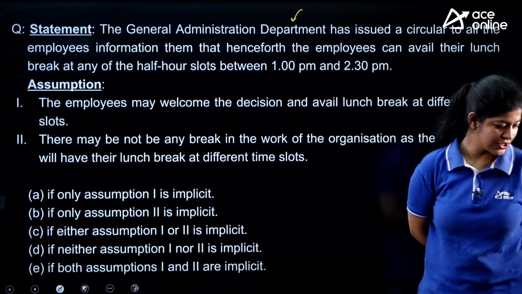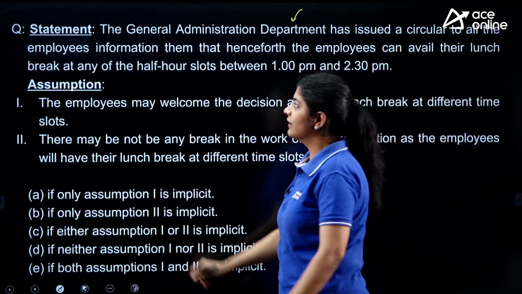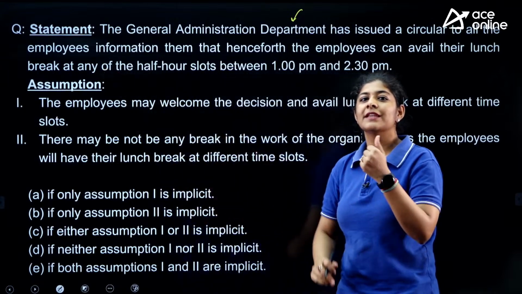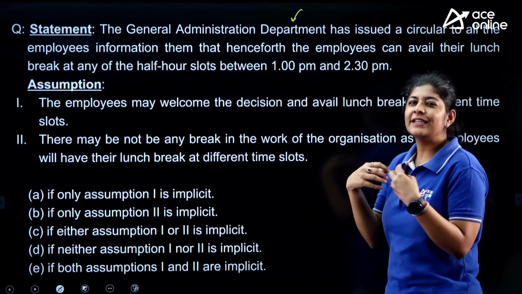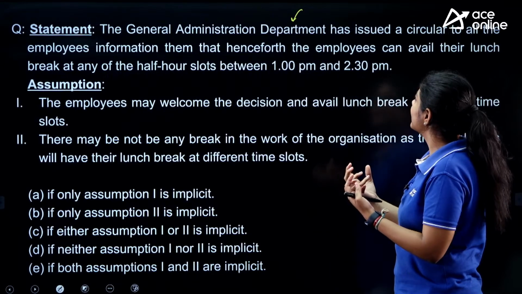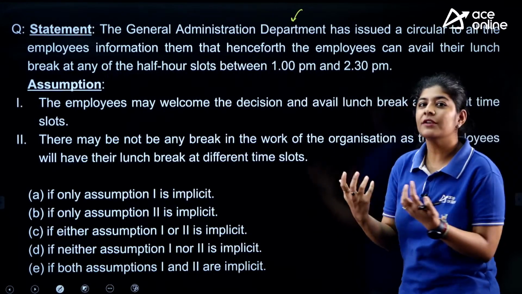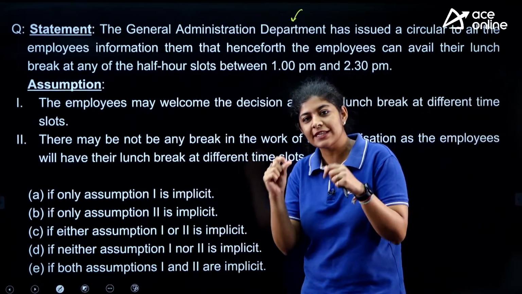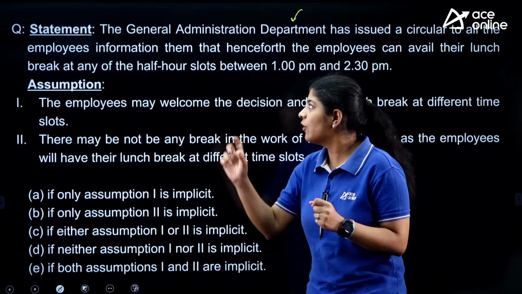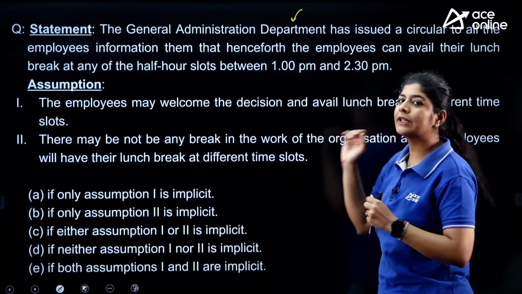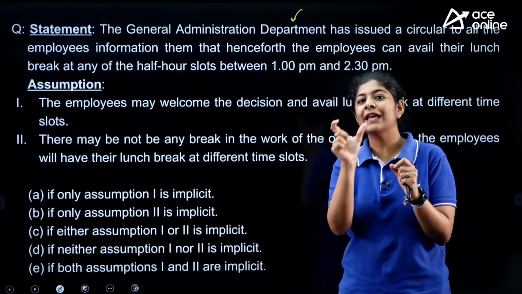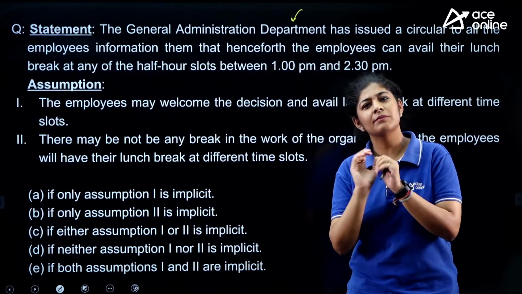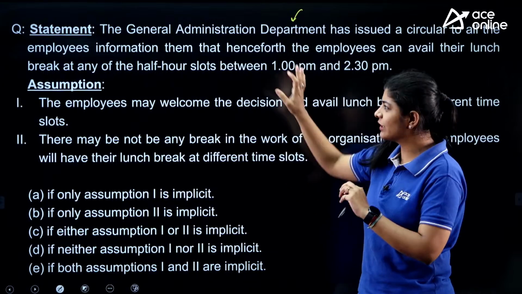Very good, Ganesh. Let's see. So the translation or the meaning of this particular statement is very simple. The statement is saying that General Administration ने एक यहाँ पे क्या निकाला है, एक सर्कुलर निकाला है जिसमें कहा गया है कि जितने भी एम्प्लॉयज़ इस पूरे डिपार्टमेंट में हैं वो 1 PM to 2:30 PM के बीच में कभी भी हाफ एन आवर का स्लॉट एज अ लंच ब्रेक ले सकते हैं. This is the brief meaning of this particular statement.